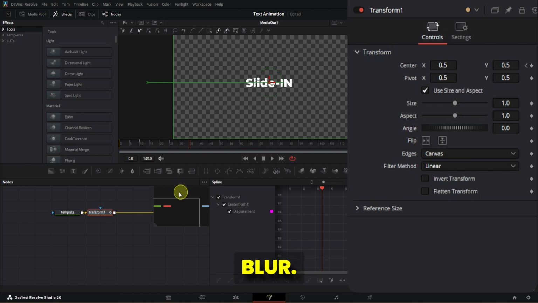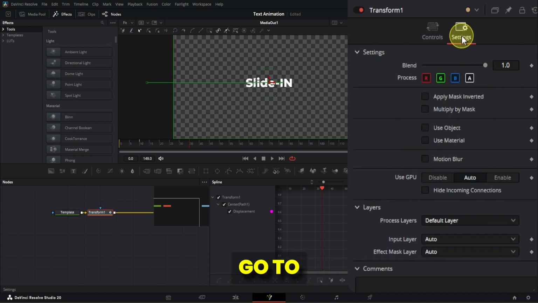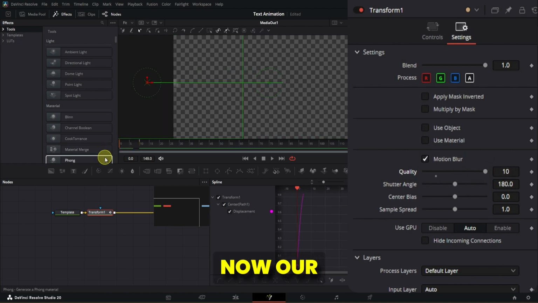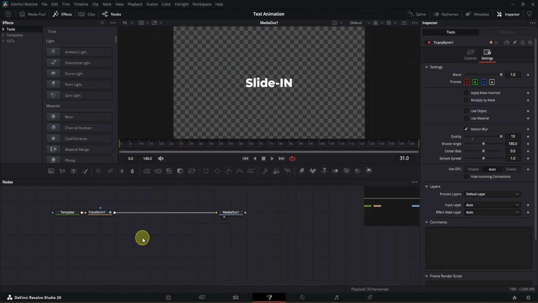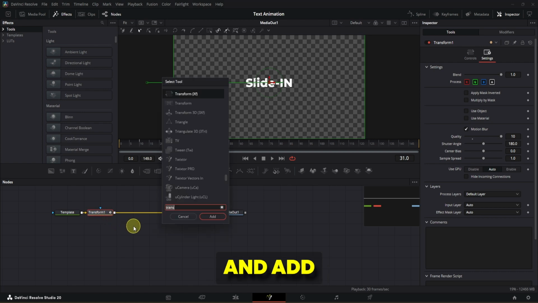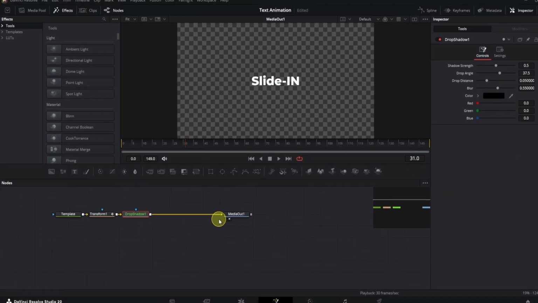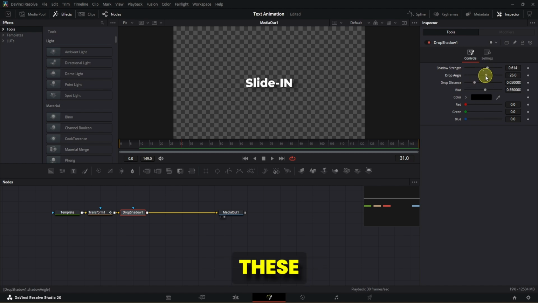Now we will add blur. Select transform node and go to settings and max the quality to 10. As you can see, now our text is blurred. Press Shift plus space bar and add drop shadow to it. And you can play with these settings and get desired results.